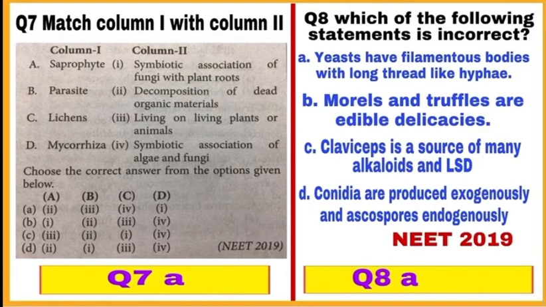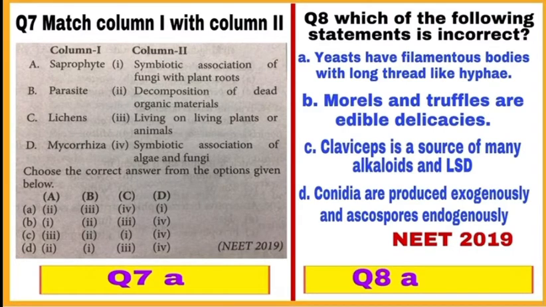Question number 8. Which of the following statements is incorrect? All four statements are related with class Ascomycetes of fungus, and statements B, C and D are correct statements. Statement B को देखिए, morels and truffles are edible. इनको as a food consume किया जा सकता है.